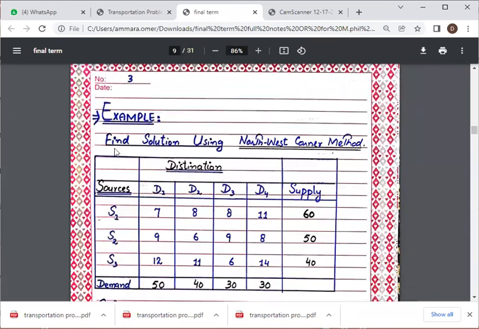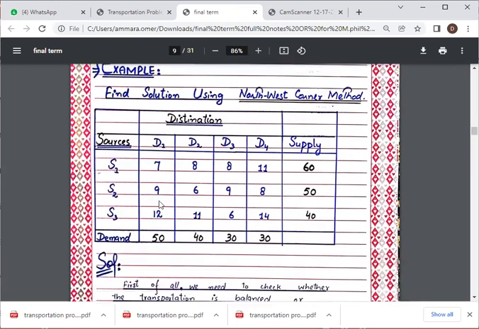Its example is: find the solution using the northwest corner method. A problem is given where the sources are S1, S2, S3, and the demands are D1, D2, D3, and D4. Sorry, it was mistakenly written over here; it is D1, then D2, then D3, and then D4.